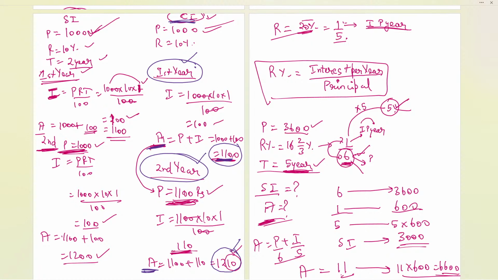If I subtract the amount of the second year and the previous year, it doesn't matter whether it is third year minus second year, or fifth year minus fourth year, it just should be consecutive. So if I subtract 1210 minus 1100, you will get 110. What is this 110? This is the interest of the second year. I subtracted the amount of the first year from the amount of the second year and got the interest of that year.